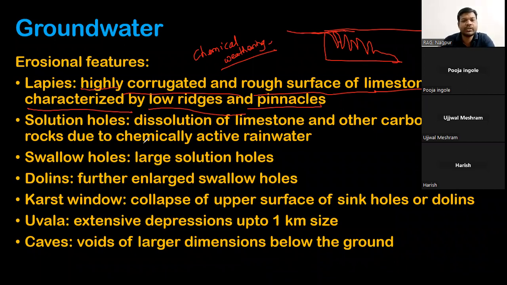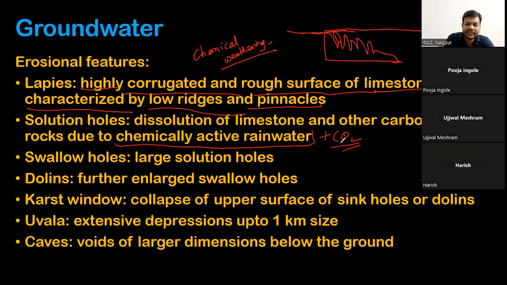Now in the solution holes, what happens is rainwater, which is chemically active, that means rainwater plus atmospheric carbon dioxide. When such a solution comes in contact with the carbonate rocks, it starts to dissolve the rock.